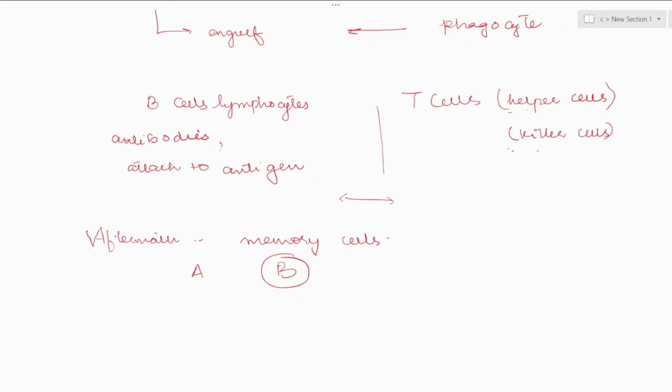Let's say if you have pathogen A, then your body needs antibody A. The lymphocytes are not that smart. They need their time to recognize A and produce antibodies. This recognition process can take 3 to 4 days.